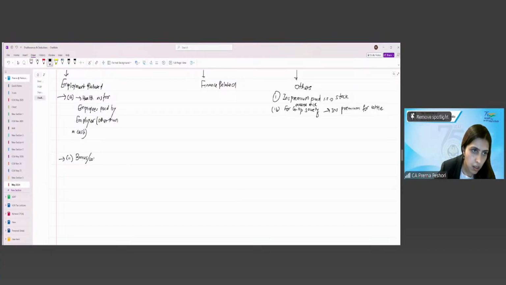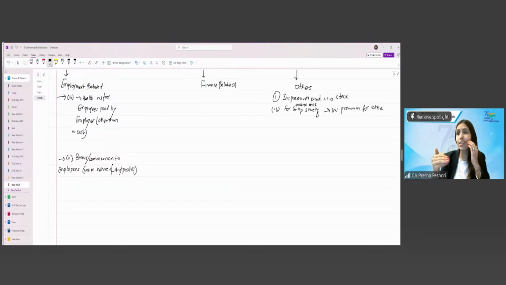Bonus or commission should not be in the nature of dividend or profit. Otherwise, what the companies will start doing is they will distribute bonus or commission, because you will get the deduction of the bonus, but you don't get the deduction of the distribution of profit or dividend.